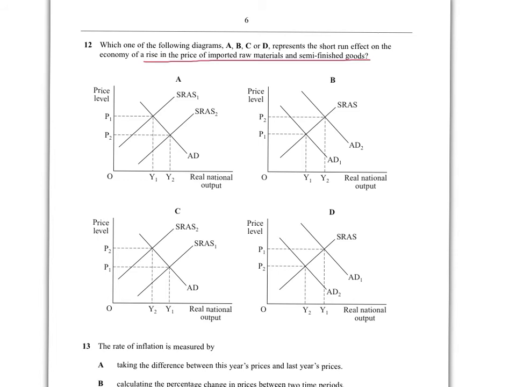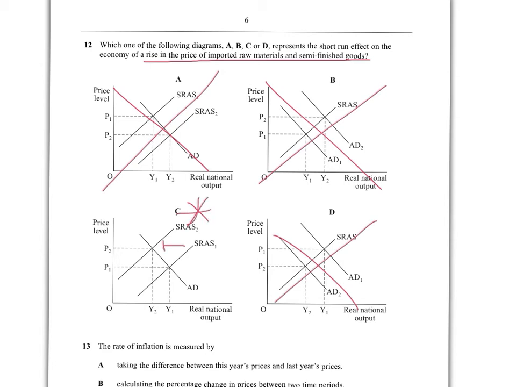So is this one going to be right? No, because the firm's costs are going down. This one's to do with demand, so it's rubbish. This one's to do with demand as well. And this is right because a firm's cost of production is going up, and that's the answer.